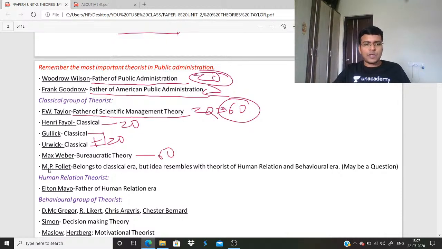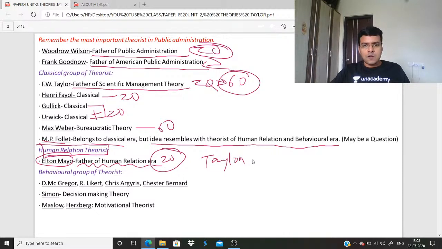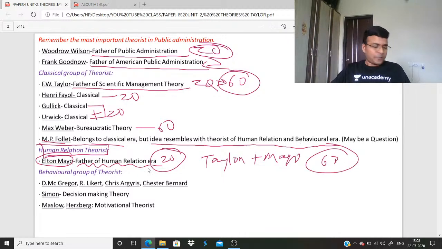Max Weber, bureaucratic theory. And M.P. Follett is important because although she belongs to the classical era, her ideas resemble the theorists of the human relations and behavioral era. After that, Elton Mayo, I have already told you, human relations theorist. Elton Mayo is father of the human relations era. Elton Mayo can come as a 20 marker specially or along with Taylor. Taylor plus Mayo can be a 60 mark question.